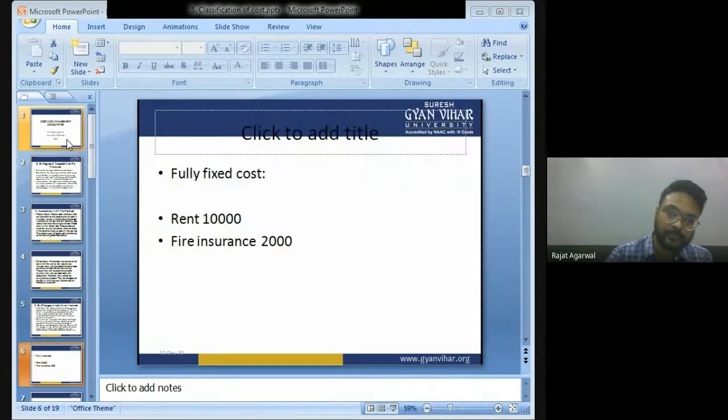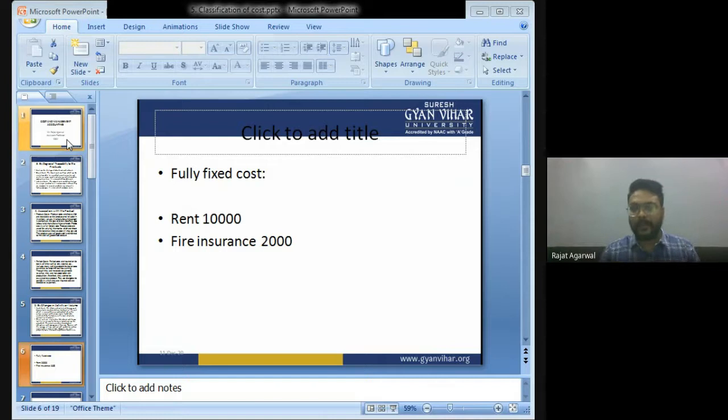Now, children, what is fixed cost? All the cost which does not change with the change in units of production is known as fixed cost. The cost which remains fixed no matter how many units you are producing is known as fixed cost.